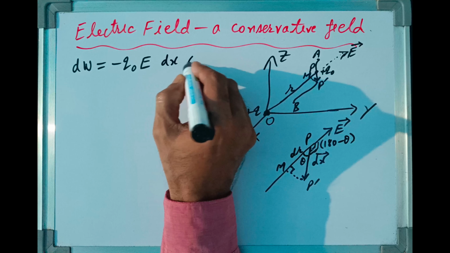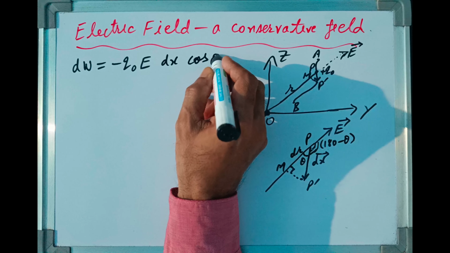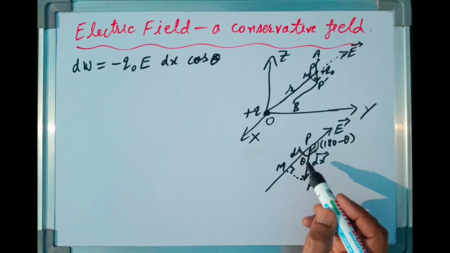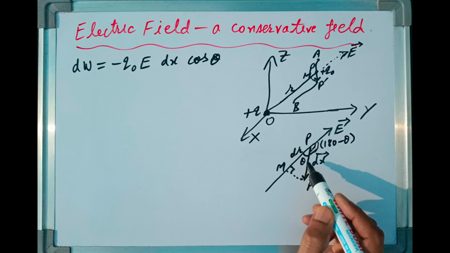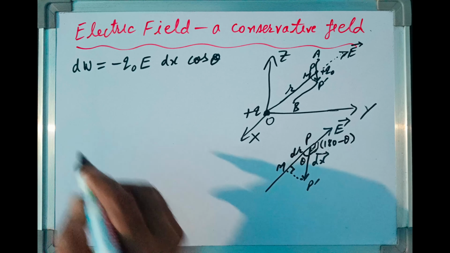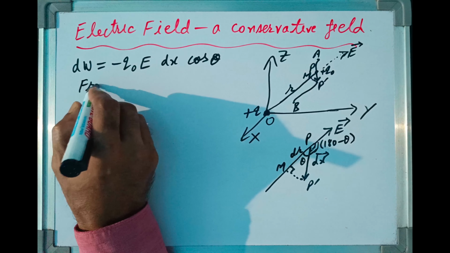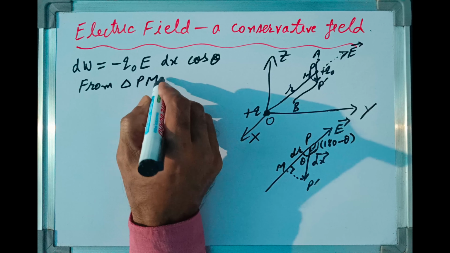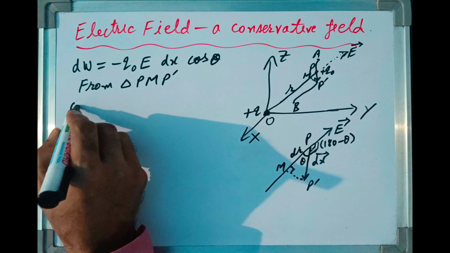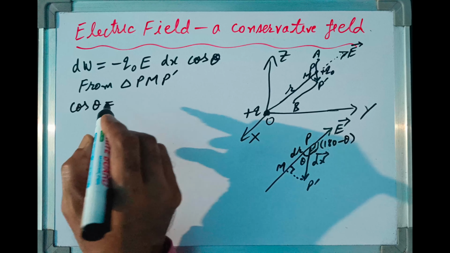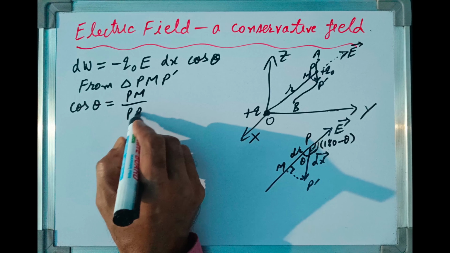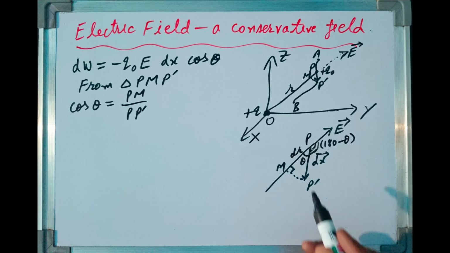Now how to find cos theta? Value of cos theta can be found from this right angle triangle PMP dash. From triangle PMP dash, we can write cos theta equal to PM divided by PP dash, means base over hypotenuse.